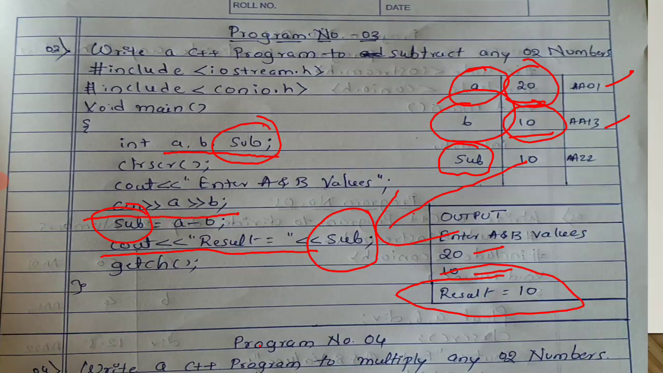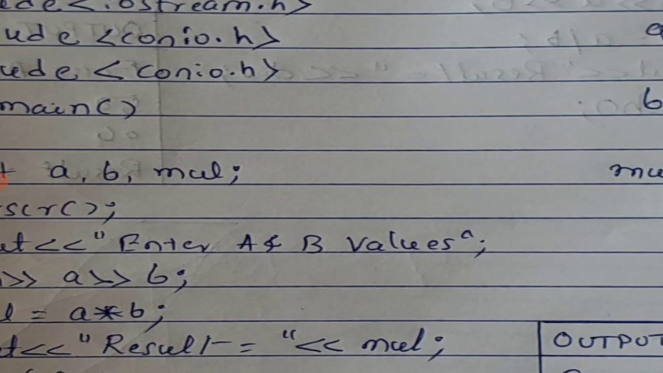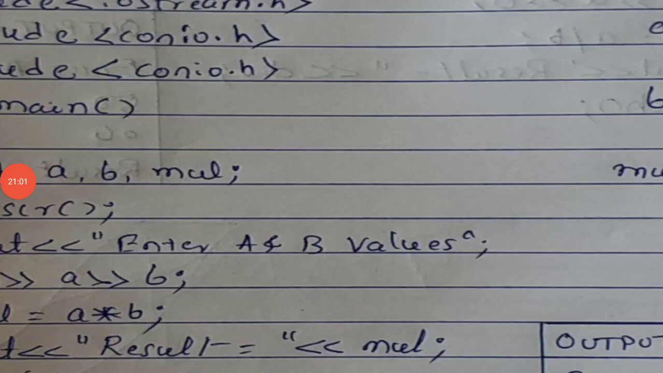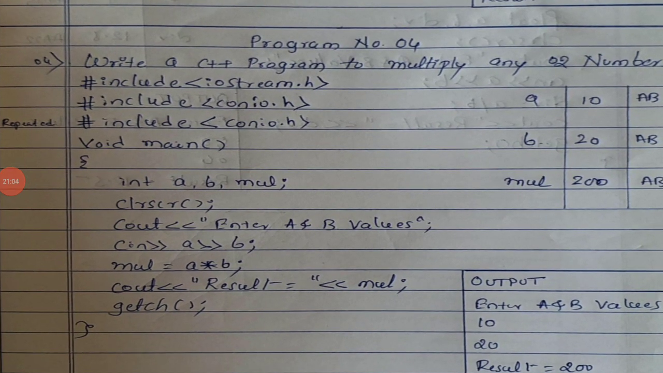Okay, we'll go for another simple program, and this time it is to write a C++ program to multiply any two numbers. Our first program is to add any two numbers. Our second program is to add any three numbers. Our third program is to subtract any two numbers. Our fourth program is to multiply any two numbers. We have already written its algorithms. Our fourth algorithm is also the same, that is to multiply any two numbers.